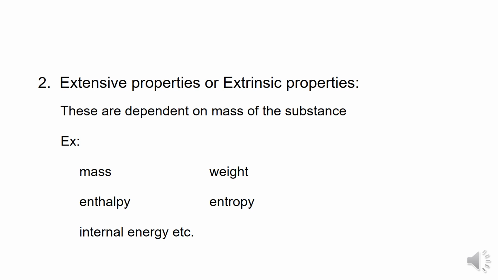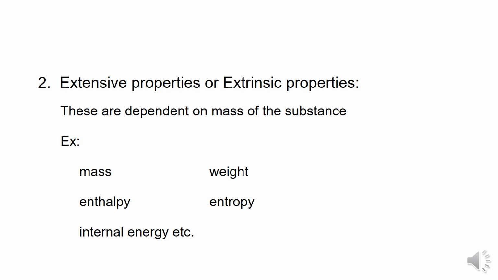For example, you can consider density. What is the density? Density is equal to mass by volume. So what is an intensive property? Intensive property is equal to extensive property divided by mass. Here we are taking density as the intensive property.